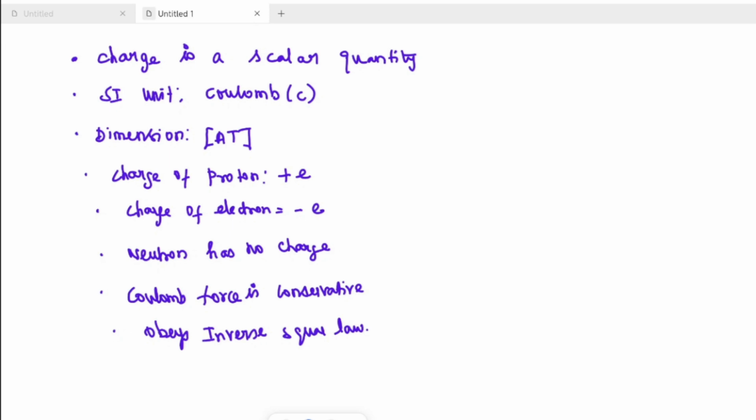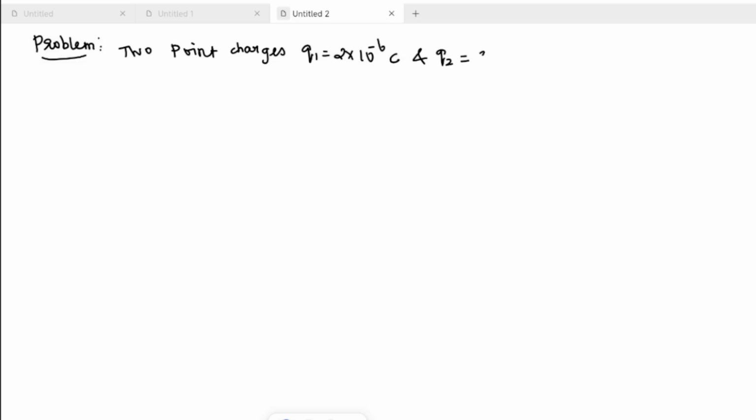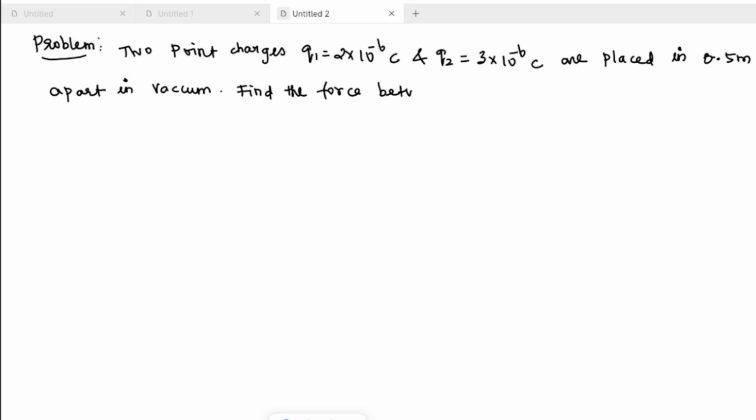So the problem: we take two point charges. Two point charges Q1, which is equal to 2 into 10 power minus 6 Coulomb, and Q2 is equal to 3 into 10 power minus 6 Coulomb, are placed 0.5 meter apart in vacuum. Then find the force between them.